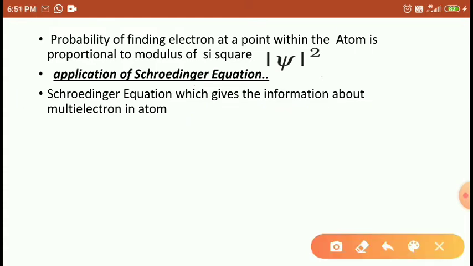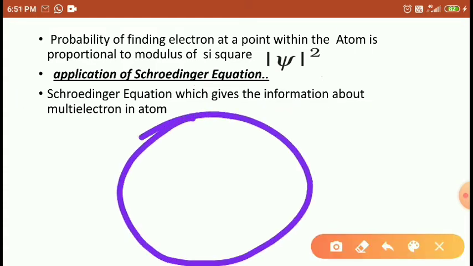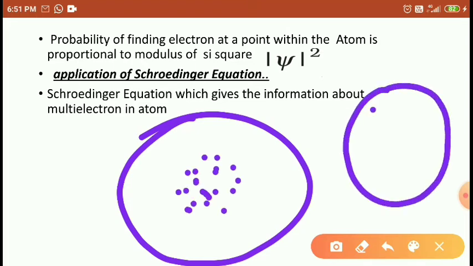If electrons behave with wave nature, and some atoms have a high number of electrons, it means the possibility of electrons may be located on this portion, or on these portions, right?